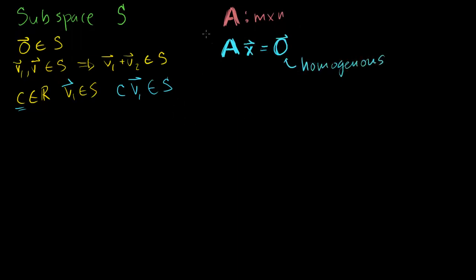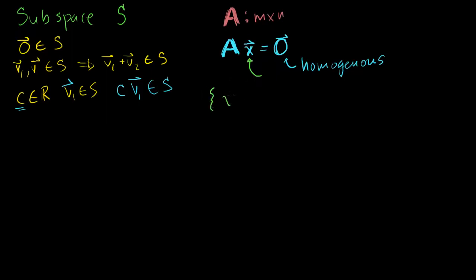And I want to ask the question: if I take the universe, the set of all of the x's that satisfy this equation, do I have a valid subspace?